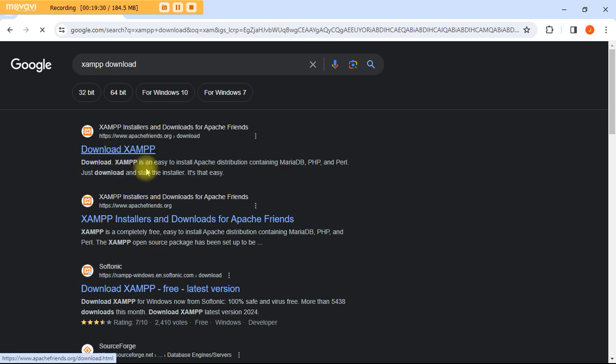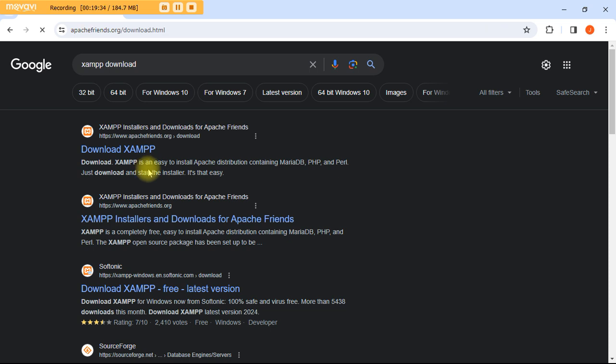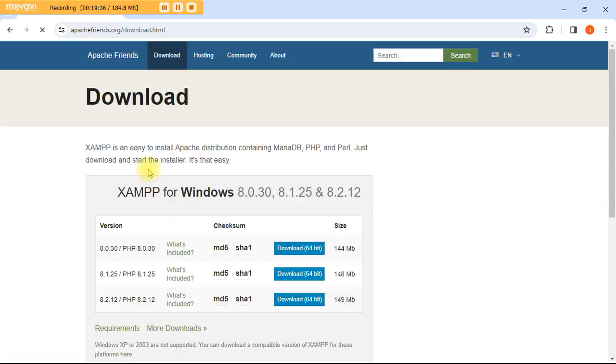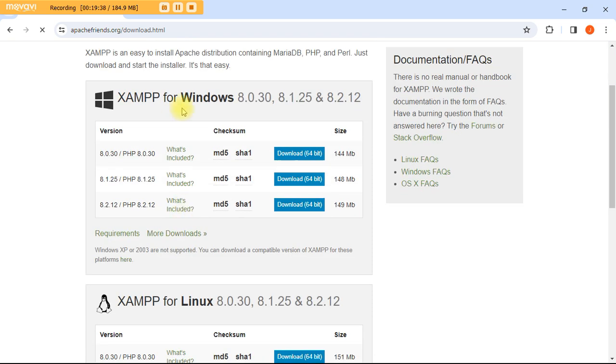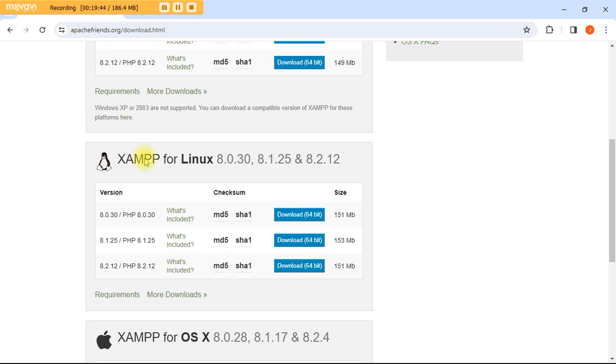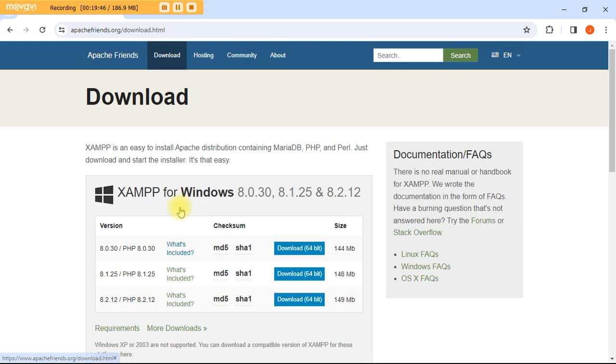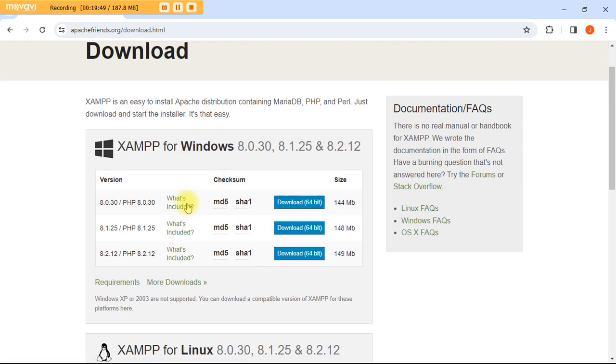When you click on download XAMPP, it will take you to a page where you can actually download XAMPP. Now it's XAMPP for Windows. Maybe it has detected that I'm using Windows, but I wouldn't know. We have other flavors down here, so it didn't detect anything. So, XAMPP for Windows.